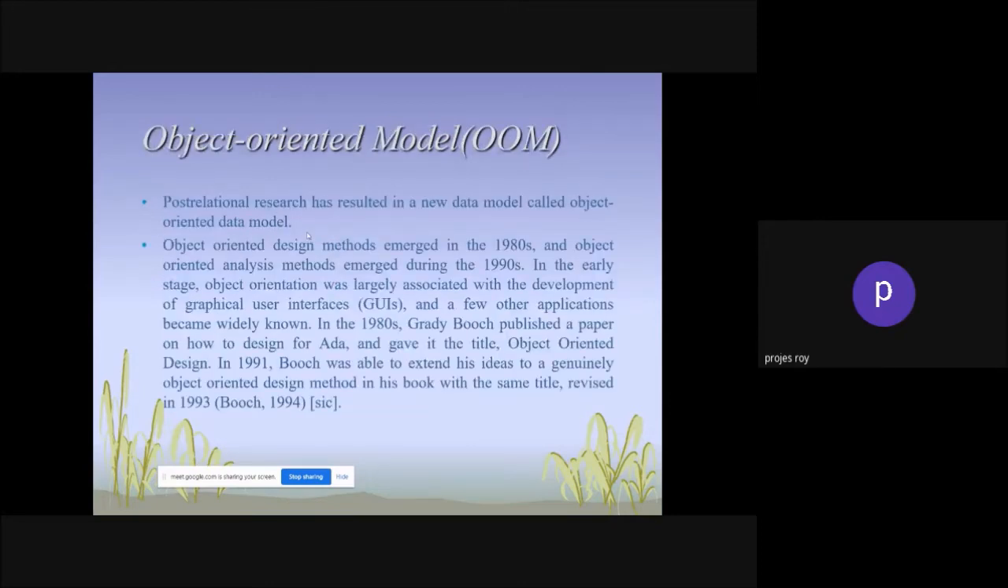Then object oriented. Object oriented is basically used for creating.